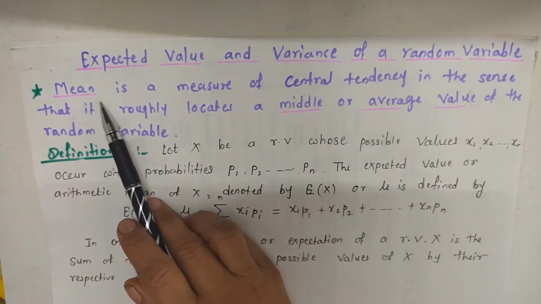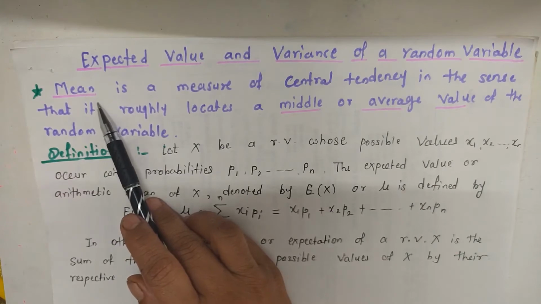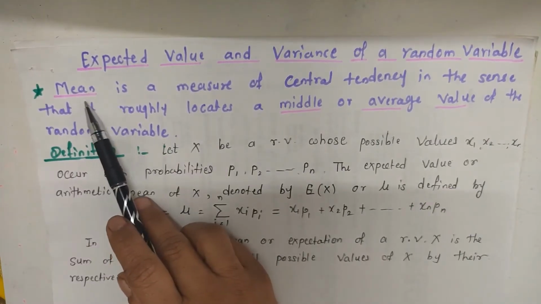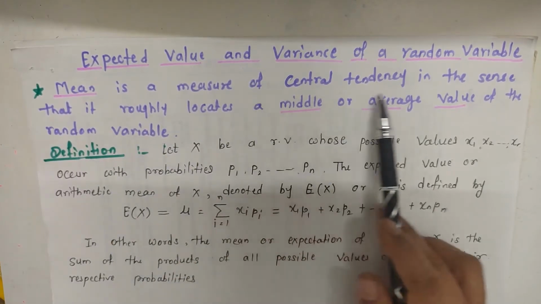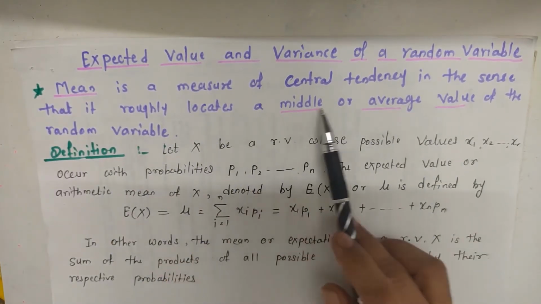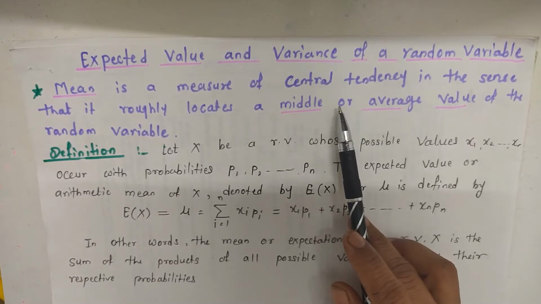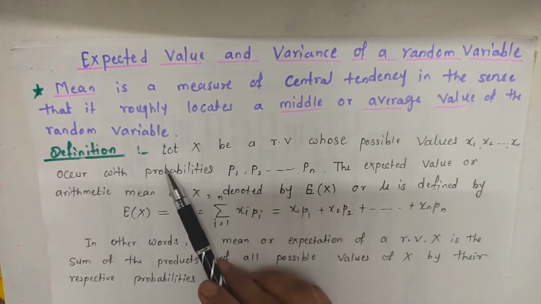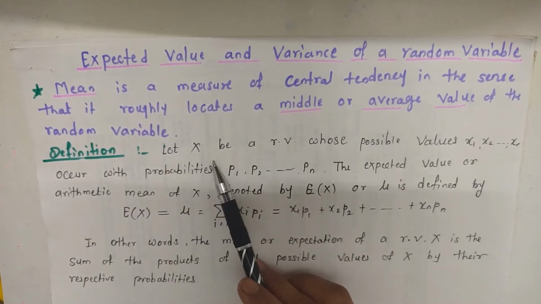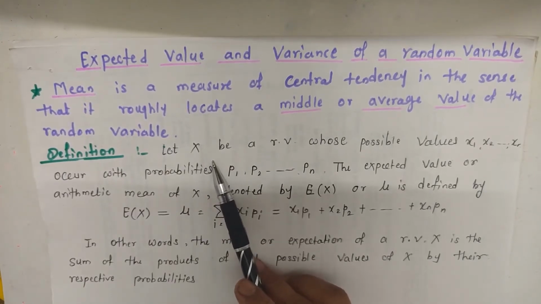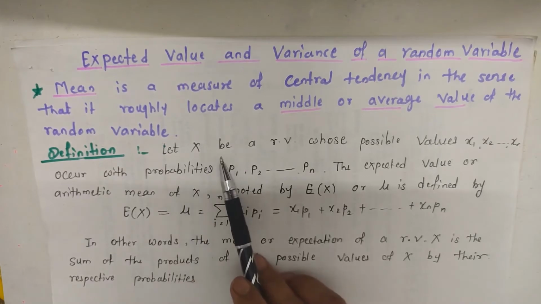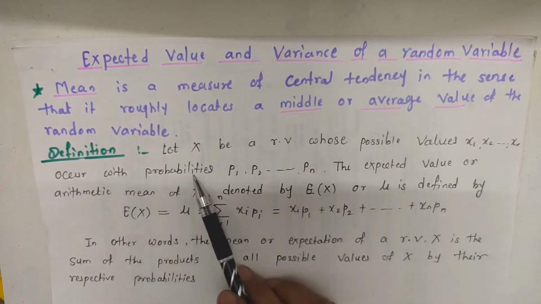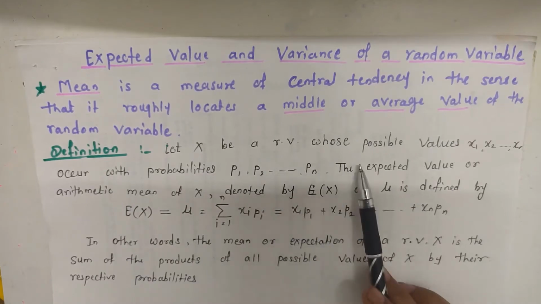Actually, in earlier standards, we have learned about mean, arithmetic mean or average. What is mean? Mean is a measure of central tendency, in the sense that it roughly locates a middle or average value of the random variable. Now here is the definition of expected value: for a random variable X whose possible values are x1, x2, up to xn with probabilities p1, p2 up to pn.